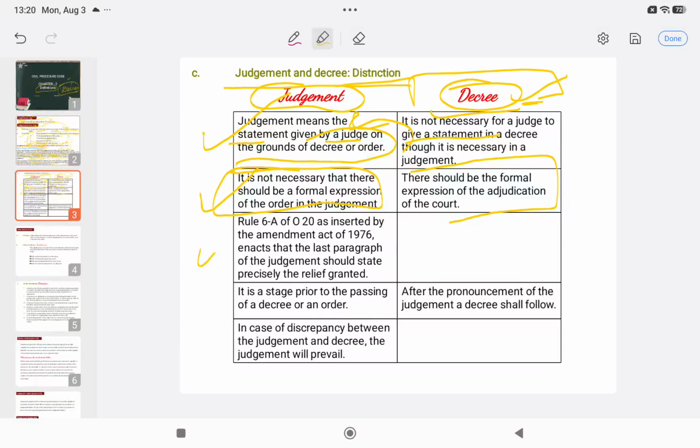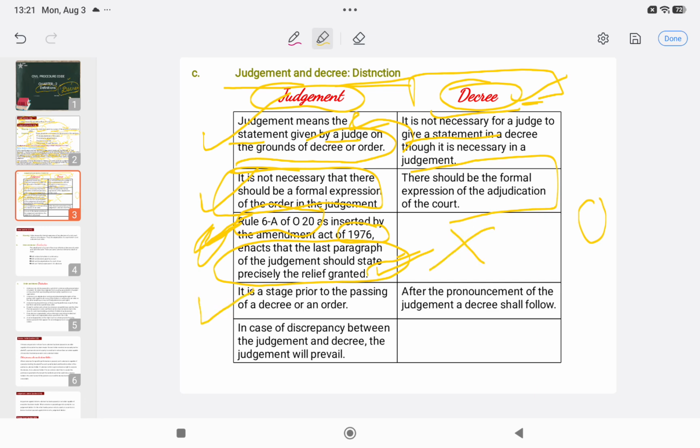And the last para of the judgment, what does it say? It should state what relief the judge has granted to the party, and it was initially not there in the CPC. It was inserted by the Amendment Act of 1976 under Order 20, Rule 6A. By this amendment, the court has to specifically mention in the last para of the judgment what relief has been granted to what party, right?